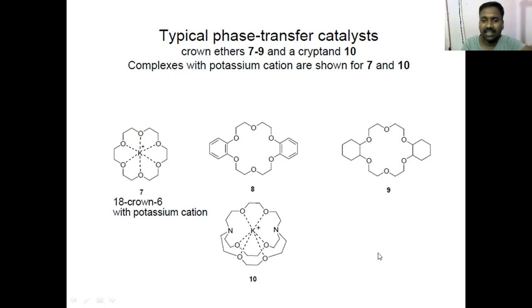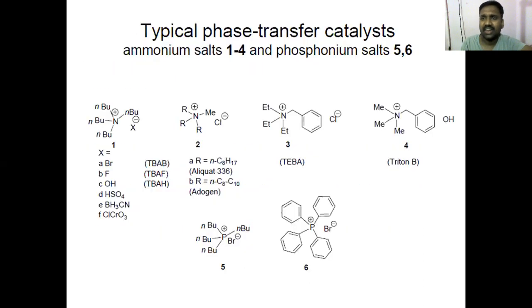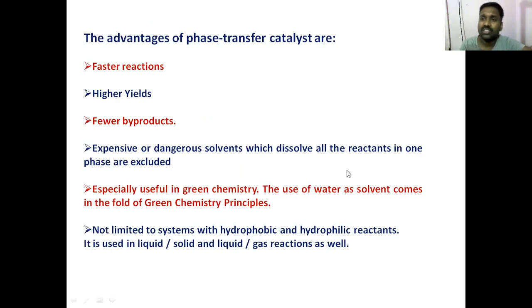Say this is the cryptand. So what's the difference between a crown ether and a cryptand? Crown ether has a single macrocycle to which the metal ion is coordinated. Cryptand has fused macrocycles and the metal ion is coordinated to heteroatoms of both macrocycles. In such a case, it's called a cryptand. So these are all some common examples of phase transfer catalysts. In the next class, we'll study more applications of this phase transfer catalyst for some specific organic reactions. Thank you.